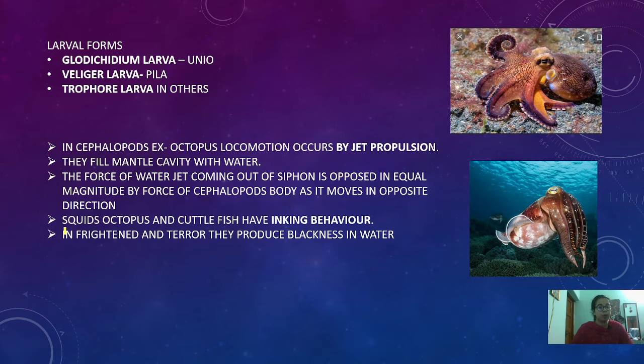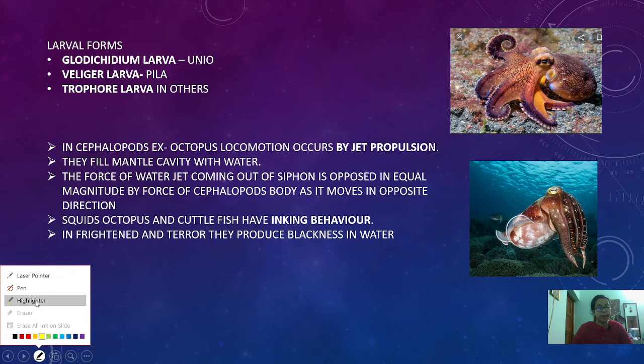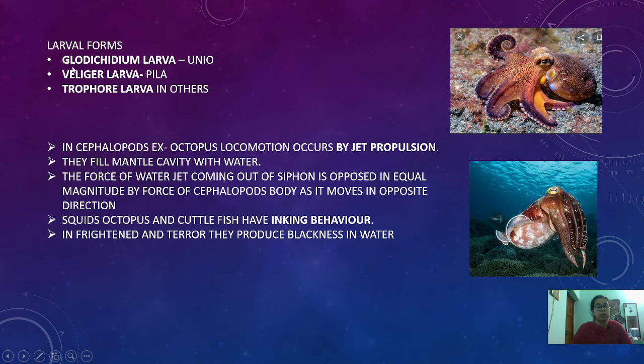Moving to certain important features about the Mollusca, they have three larvas. Glochidium larva is seen in the Unio, veliger larva is seen in the Pila, that is the snail, and trochophore larva is seen in all other forms. And these three larvas are important from the exam point of view. What are the three larvas? Glochidium, veliger and trochophore larva are present in the phylum Mollusca.